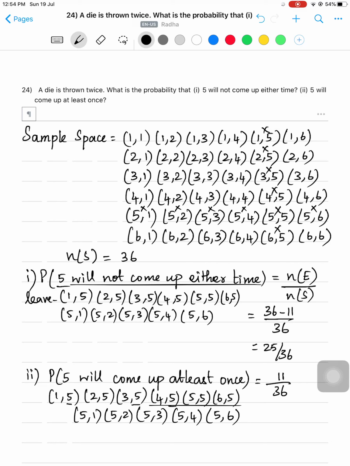Here I left these 11 elements because 5 will not come up either time. So I have to leave those 11 elements. So from 36 I subtracted 11 and I wrote 25 by 36. But here in this second one, 5 will come up at least once. So all these 11 elements only we can take. So out of 36 there is 11. So the probability is 11 by 36. Is it clear, children?